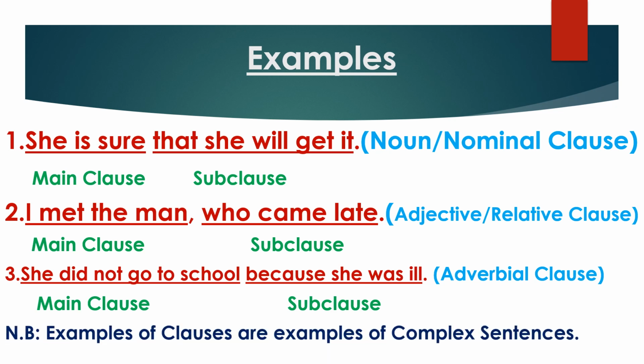One important point you need to remember here, examples of clauses are examples of complex sentences. So all the examples of clauses are the examples of complex sentences. It may be noun or nominal clause, it may be adjective or relative clause, or it may be adverbial clause. These are all complex sentences. And another thing you should remember, always we find at least one main clause and at least one subclause. Sometimes we find more than one subclause as well.